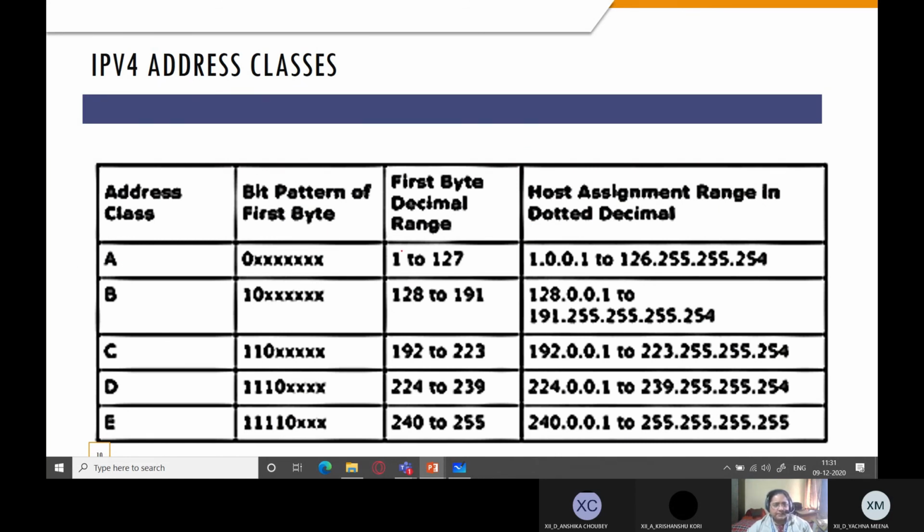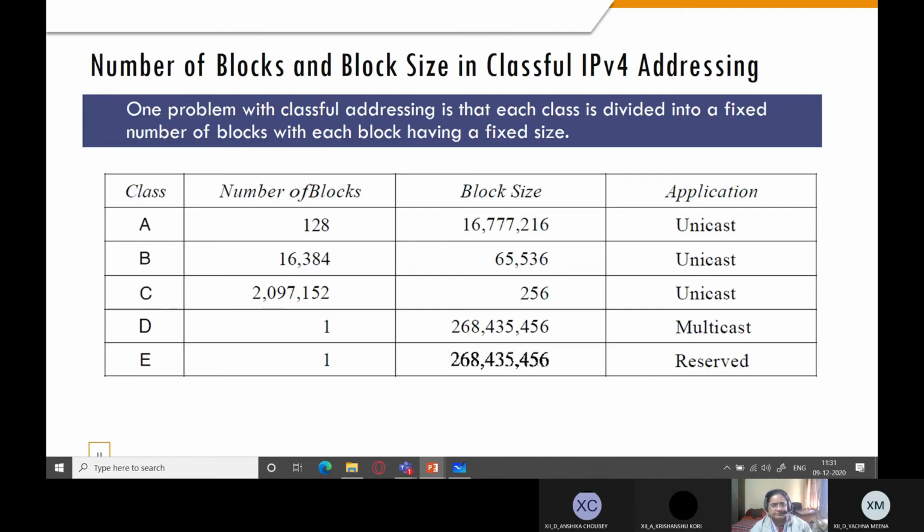Class A address is assigned 1.0.0 this number, and every, as you can see, one of the numbers exceeds 255. So the first address, class A, takes up these many addresses. Second, class B takes up how many addresses? These many addresses, right? So then class C, class D, and class E.